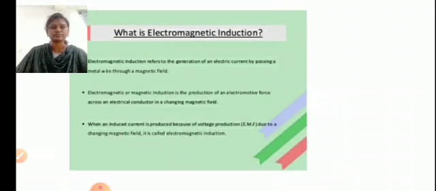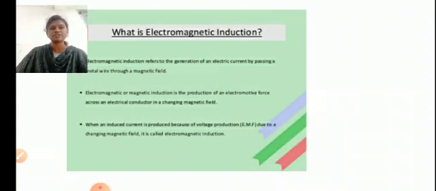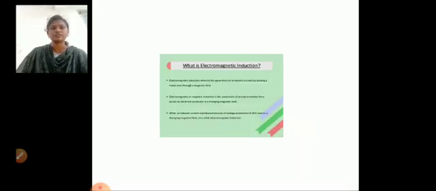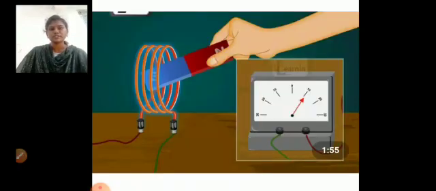Electromagnetic induction is the production of an electromotive force across an electrical conductor in a changing magnetic field. Here we can observe that when we increase or decrease the magnetic flux linked with the circuit, an induced current will be produced. Due to this induced current, EMF is produced around the circuit. This EMF is called induced EMF, and this phenomenon is known as electromagnetic induction. Electromotive force is nothing but the energy per unit electric charge, so we can measure it in volts.